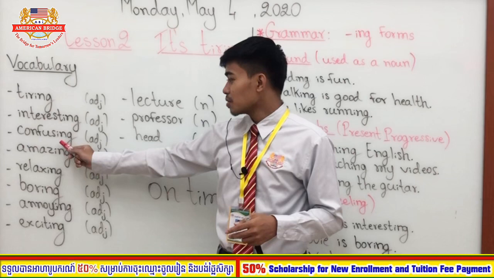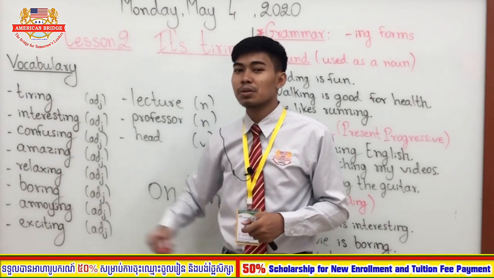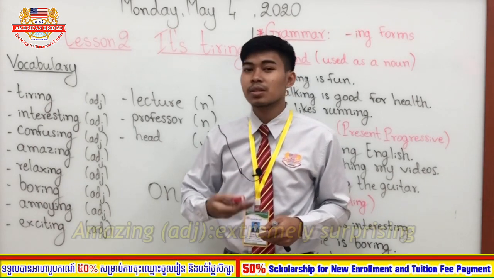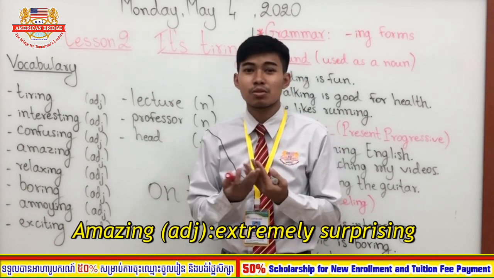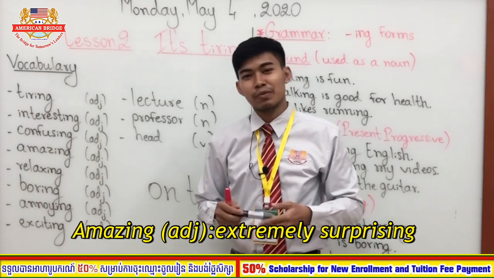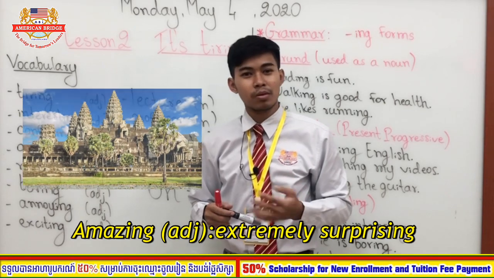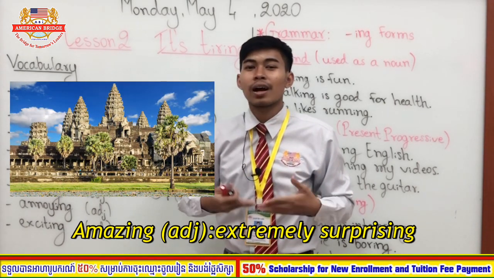Okay, confusing. Next, amazing. I'm sure you know this word, right? So we use the word amazing to describe the feeling when we see something that is so exciting, so surprising. For example, you have never been to Siem Reap, and when you go there and you see Angkor Wat temple, you say, wow, it is so amazing. So it means that you are very excited.